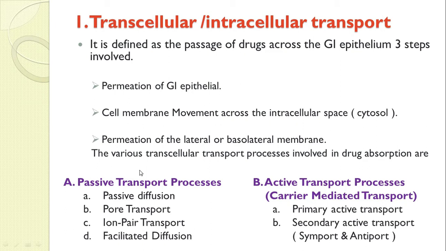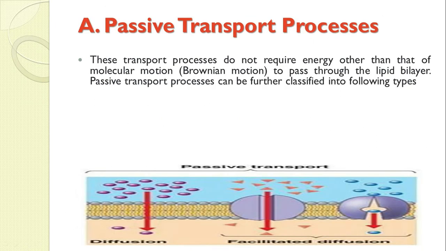Now we will start with the passive transport process. This transport process does not require energy, that's why we call it a passive transport process, other than that of molecular motion, that is Brownian motion, to pass through the lipid bilayer. Means this particular process doesn't require any sort of energy to get transported across the membrane. Okay, that's why this process is called a passive process.